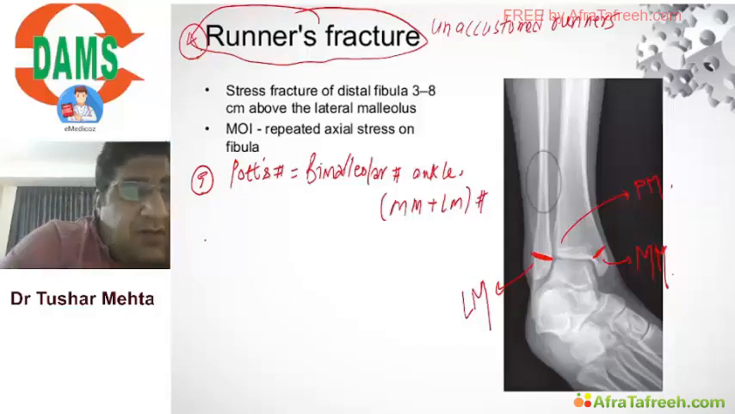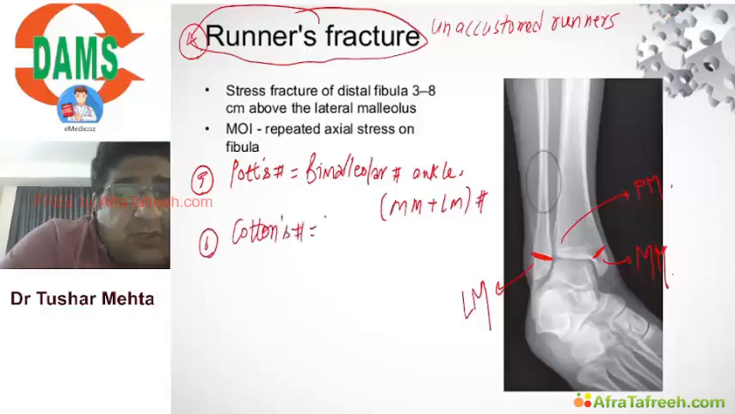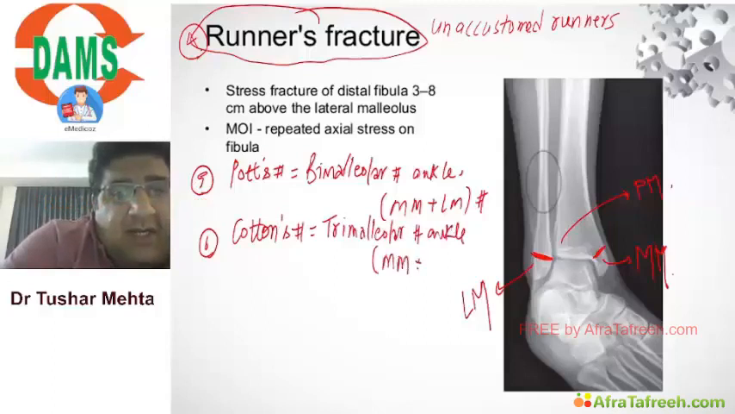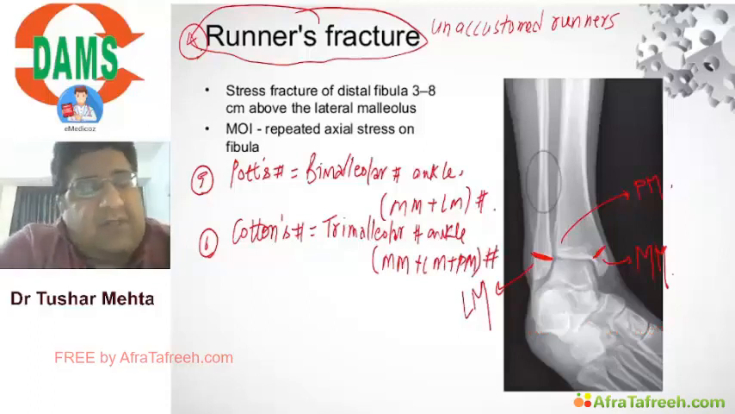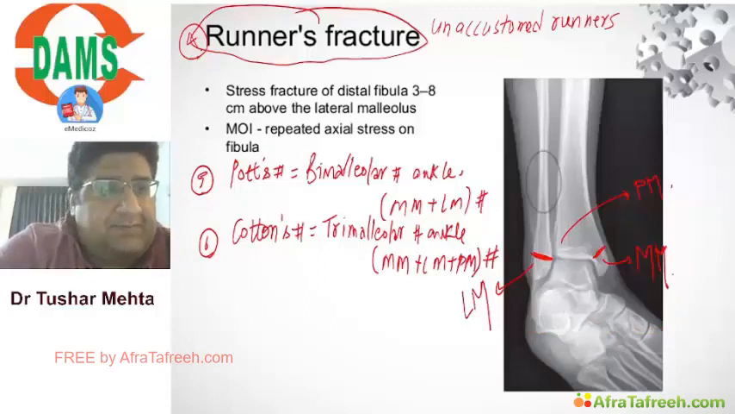Now after Pott's fracture, we have the next fracture here, the sixth fracture, called Cotton's fracture. What do you mean by Cotton's fracture? Cotton's fracture is basically trimalleolar fracture ankle. In trimalleolar fracture ankle, it is MM plus LM plus PM fracture. So if MM LM, Pott's; if MM LM PM, Cotton's.